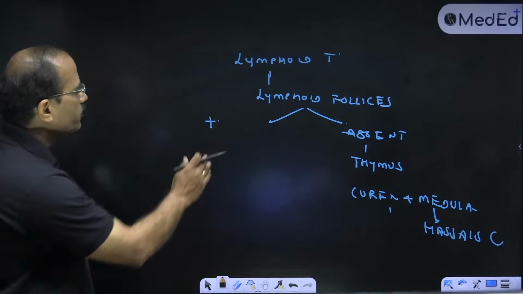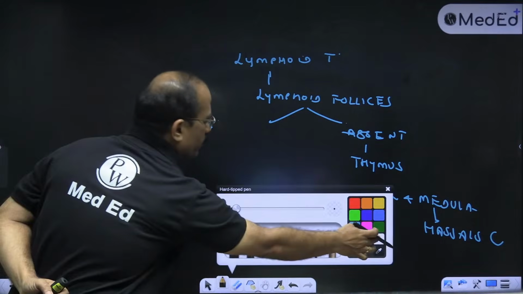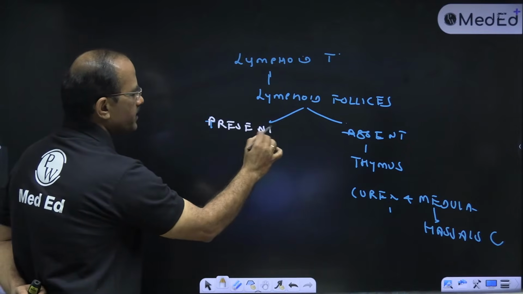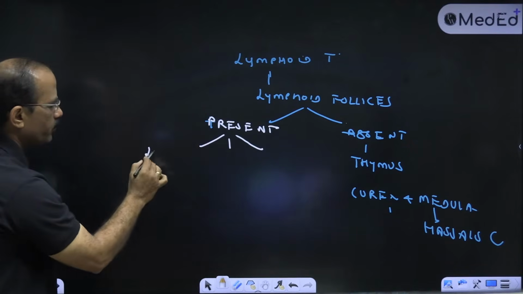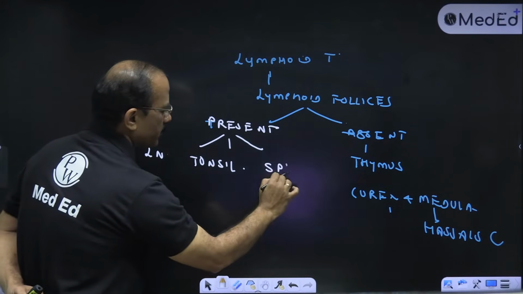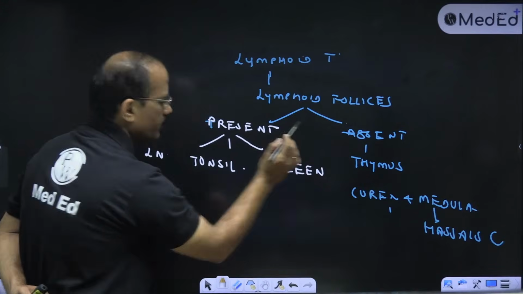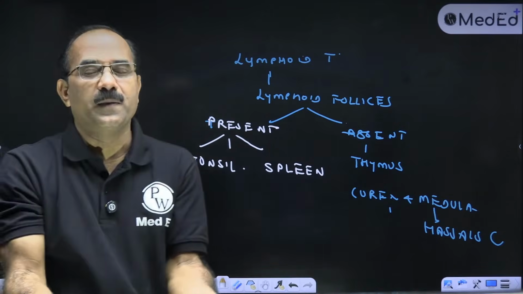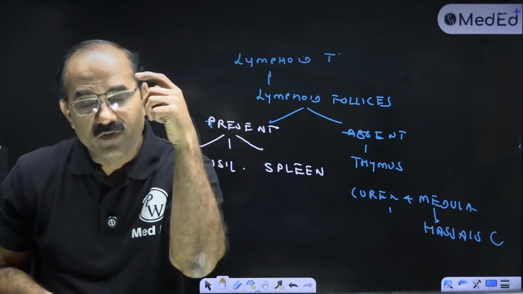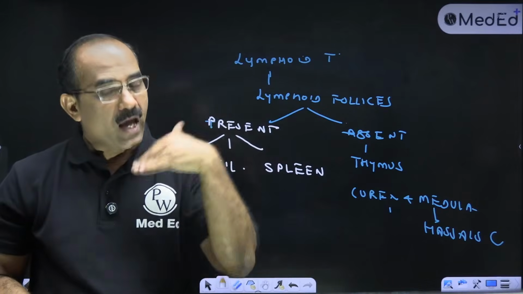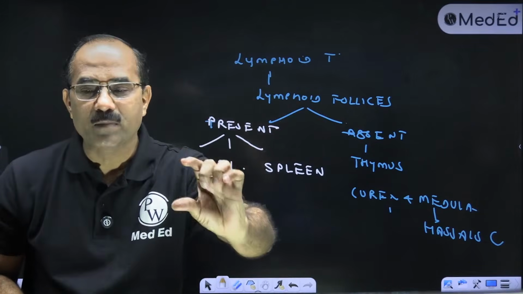Fine. अगर lymphoid follicles present हैं, then it can be either lymph node, tonsil, or spleen. अगर मुझे lymph node focus करना है, suppose I want you to identify it as a lymph node, I have to show you a capsule and the subcapsular sinus.